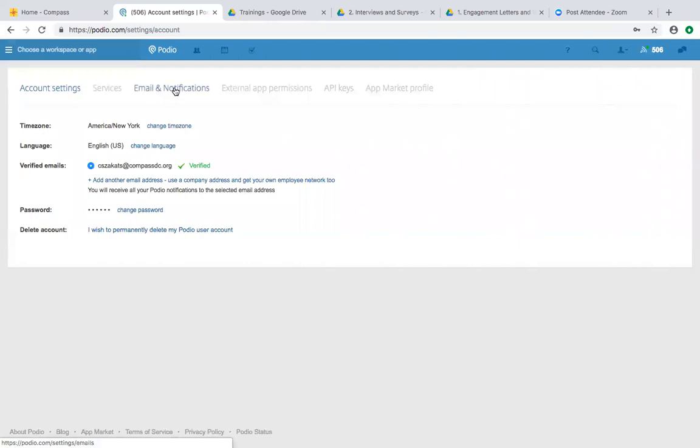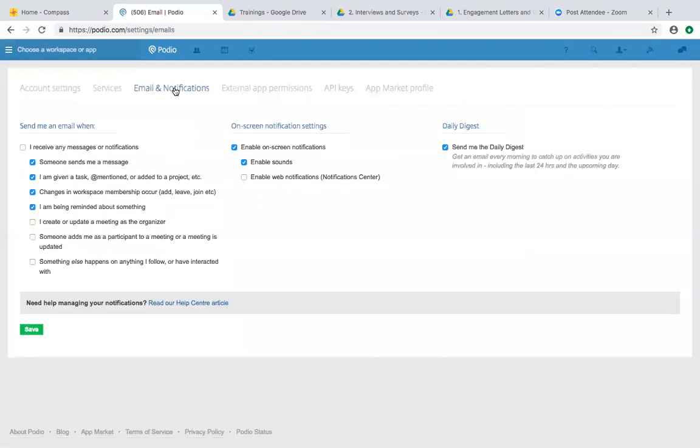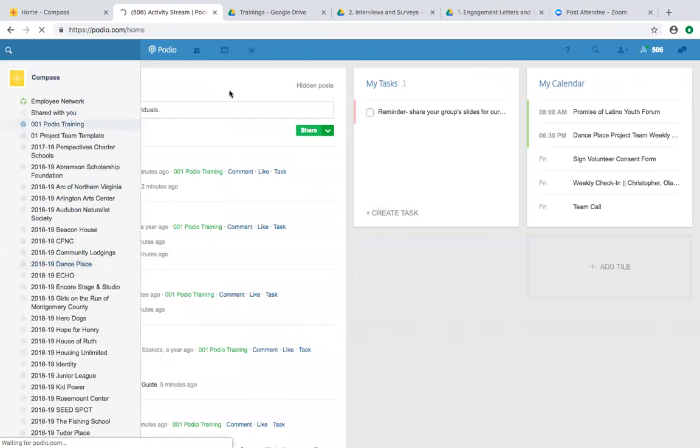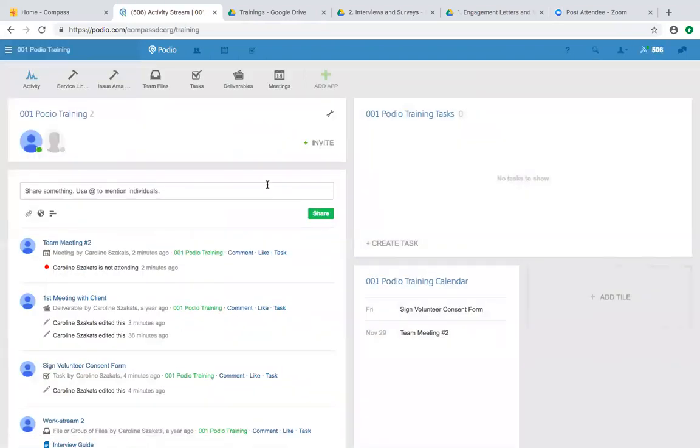Another thing I'd like to point out while we're here is the email and notifications. If you're getting a lot of emails from Podio and you're not interested in getting a lot of emails from Podio, you can also change your settings here so you don't get as many email notifications. So hopefully that can help with your team's time issues. Thanks. Does anyone have any questions about anything else that I just went over?